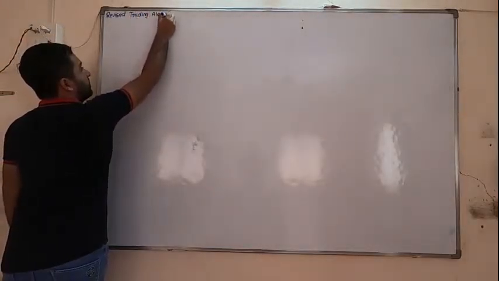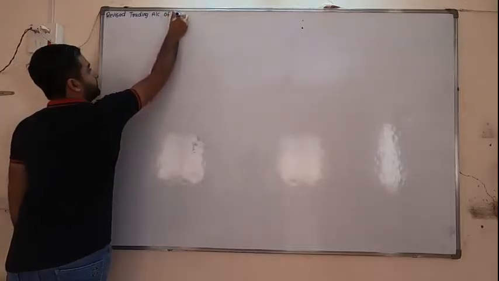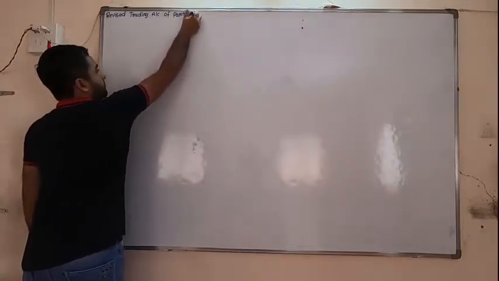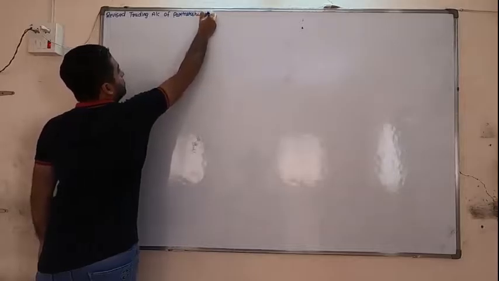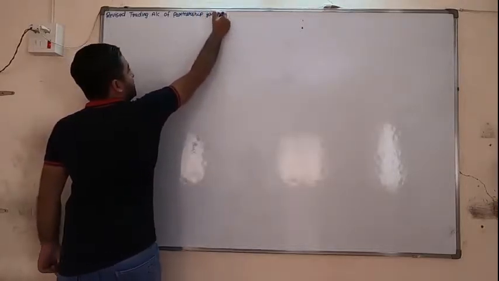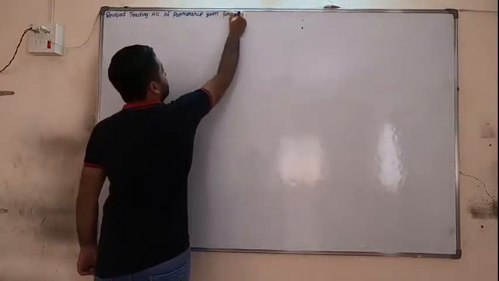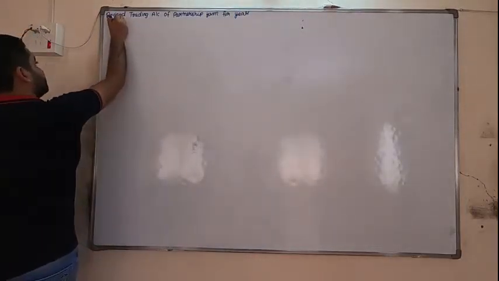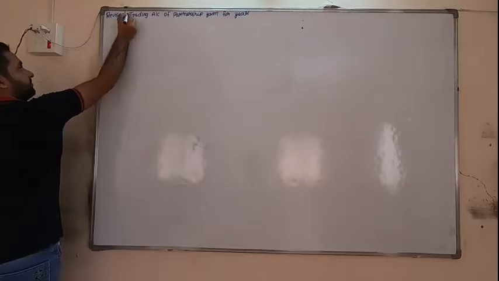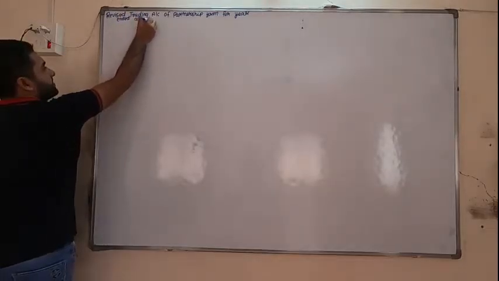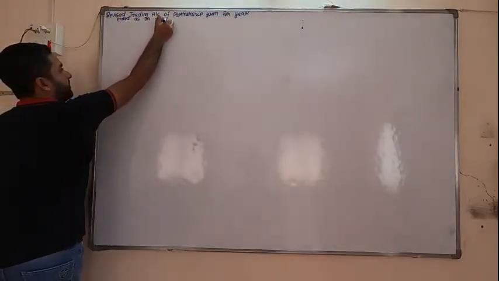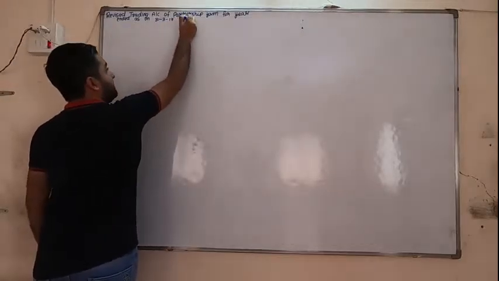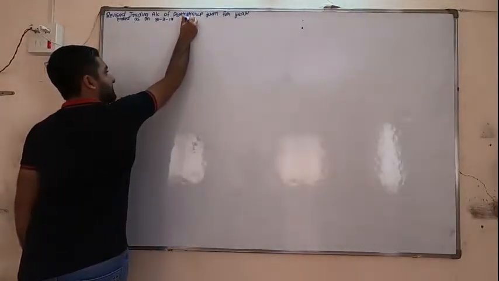Revised trading account of the partnership firm for the year ended as on 31/3/17. This is for 6 lines.